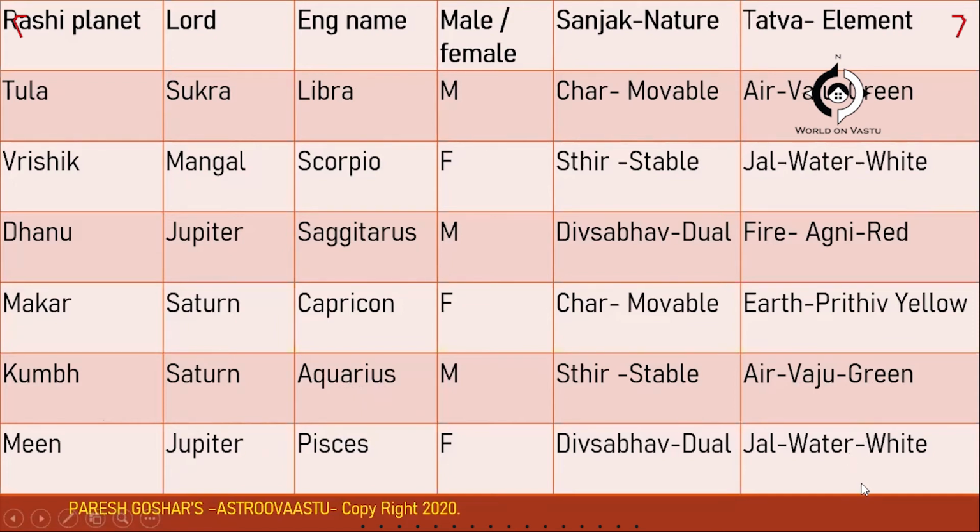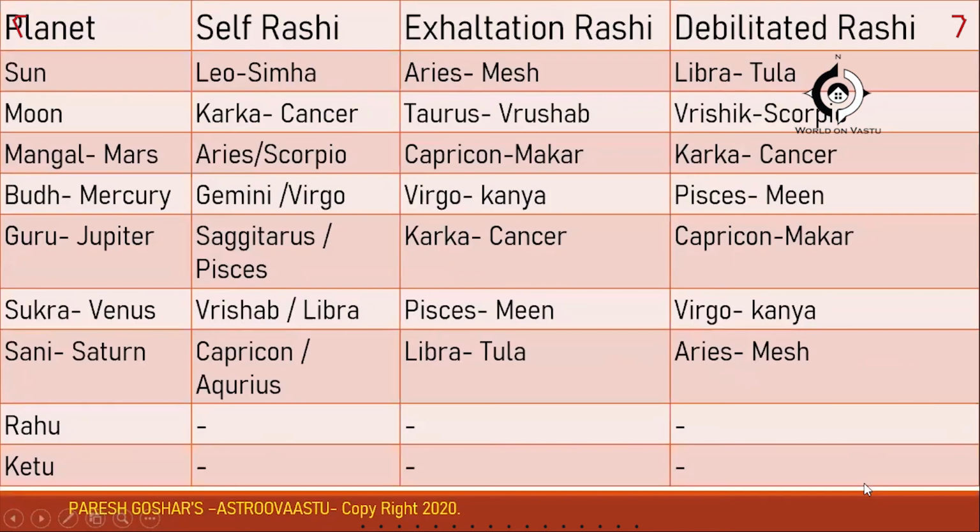Okay, so here we complete this slide, and I'll move to another one. Here I'm talking about the own Rashis of individual planets. In the previous slide, we saw the 12 different Rashis. So here I'm combining them, which Rashi is governed by which planet. And the next 2 columns talk about exaltation and debility, that is Ucha Sthana and Nicha Sthana of a particular planet, in which Rashis they come under exaltation or debilitation.